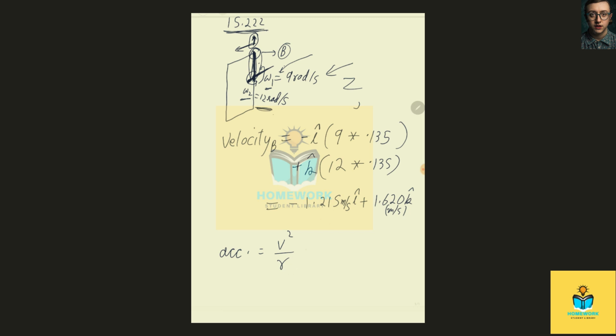So the magnitude of the distance we already know as 0.135. Velocity's magnitude can be calculated from the velocity.